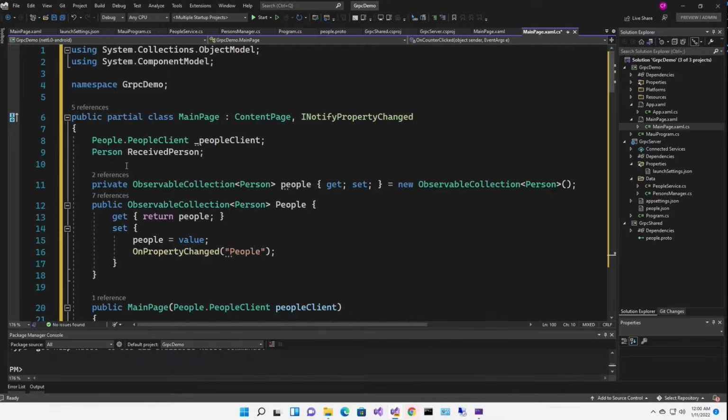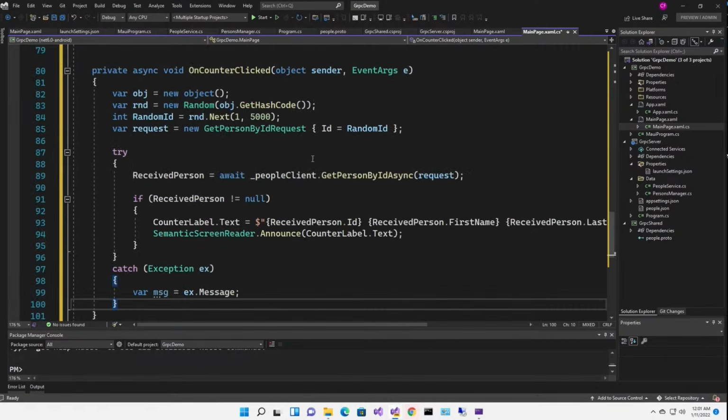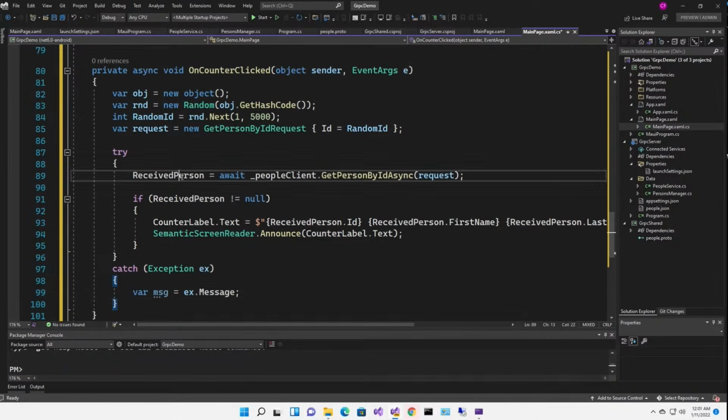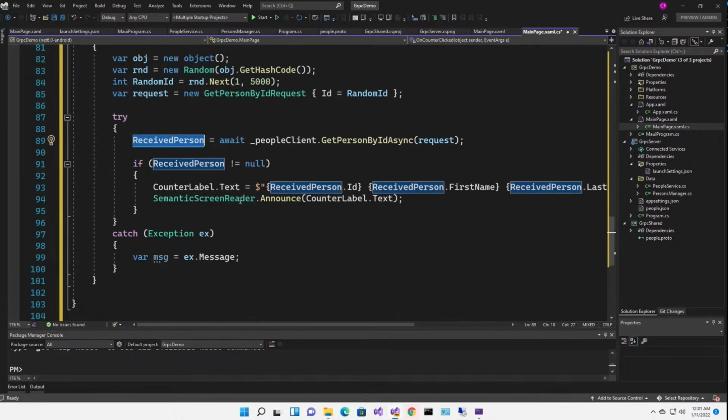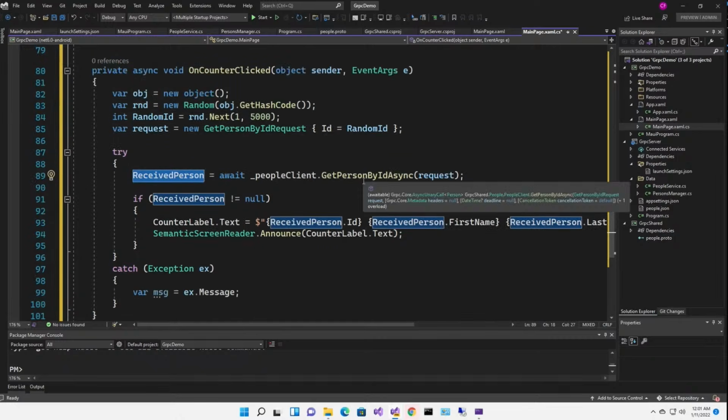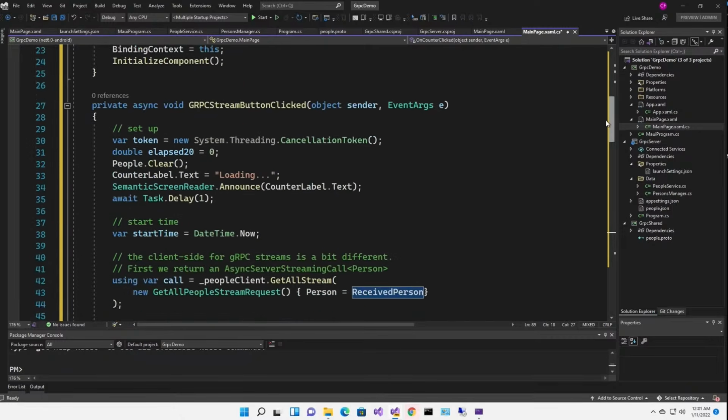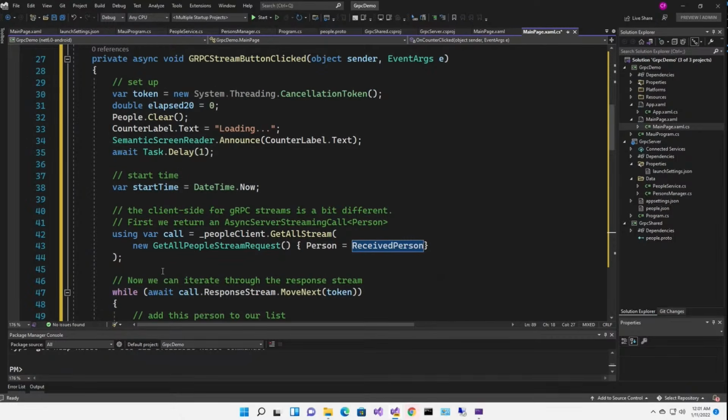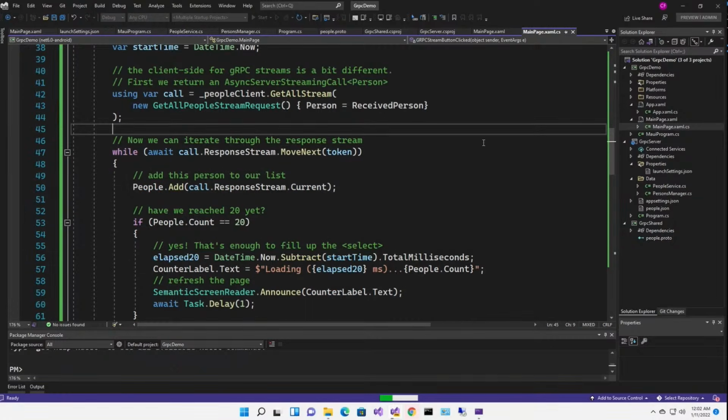So at the top, I've got a person variable, received person. And now when we get just our person by ID, instead of creating a special local person object, I'm just using received person. So we have to do this first. We have to get a random person first. I've got that. Now, when I stream, I'm going to create a new get all people stream request and set the person to received person. And that's it. And remember, we have our breakpoint in the service.